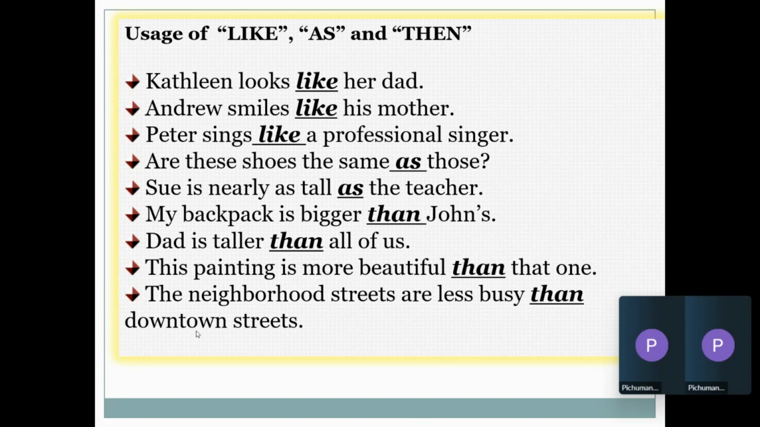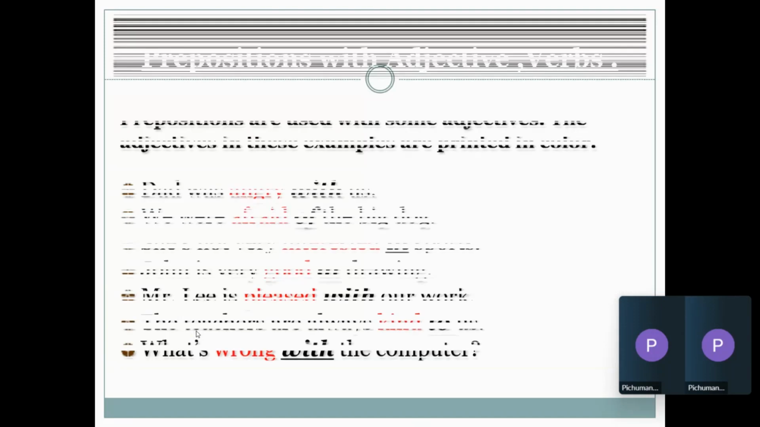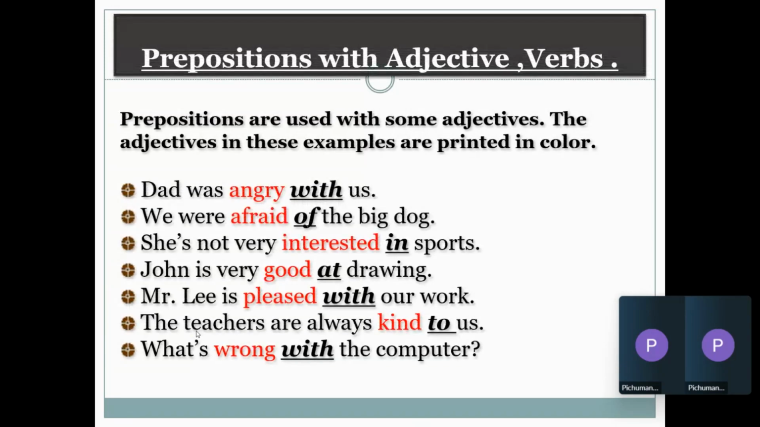Like is used to give more examples. As is also used to compare two things and give explanation. Than is used to differentiate how bigger or smaller one thing is compared to another. Prepositions not only explain the noun, they can be used with adjectives. Some of the prepositions are used with adjectives.